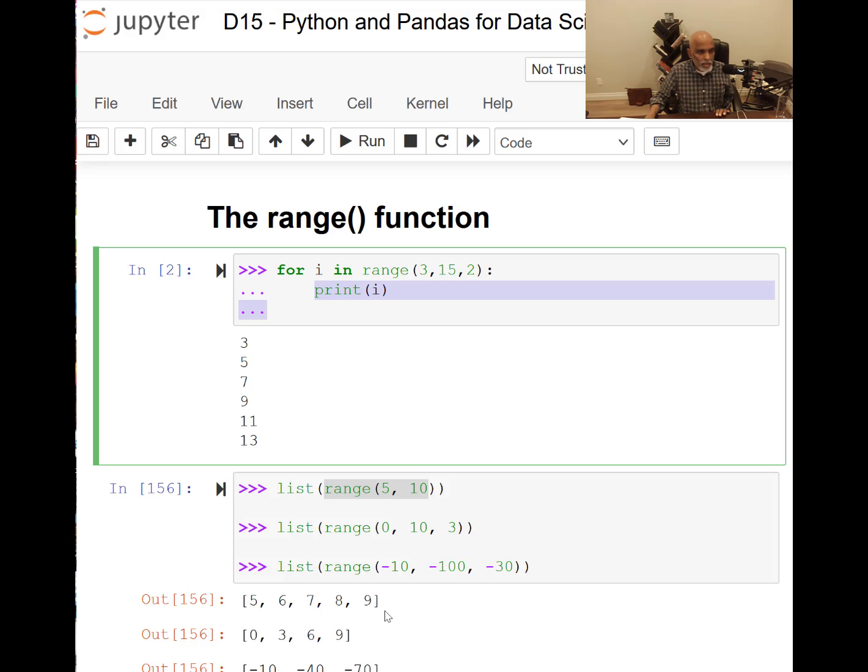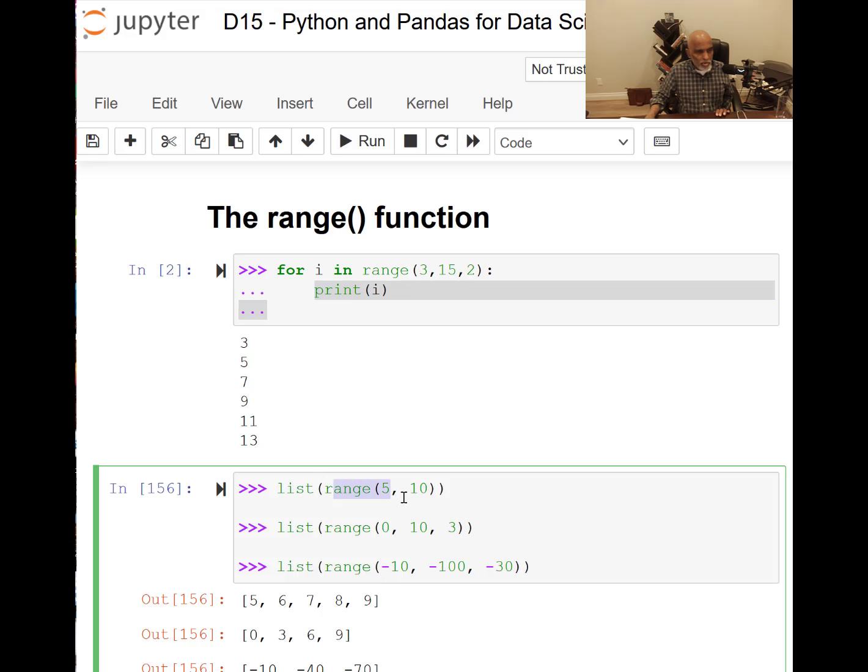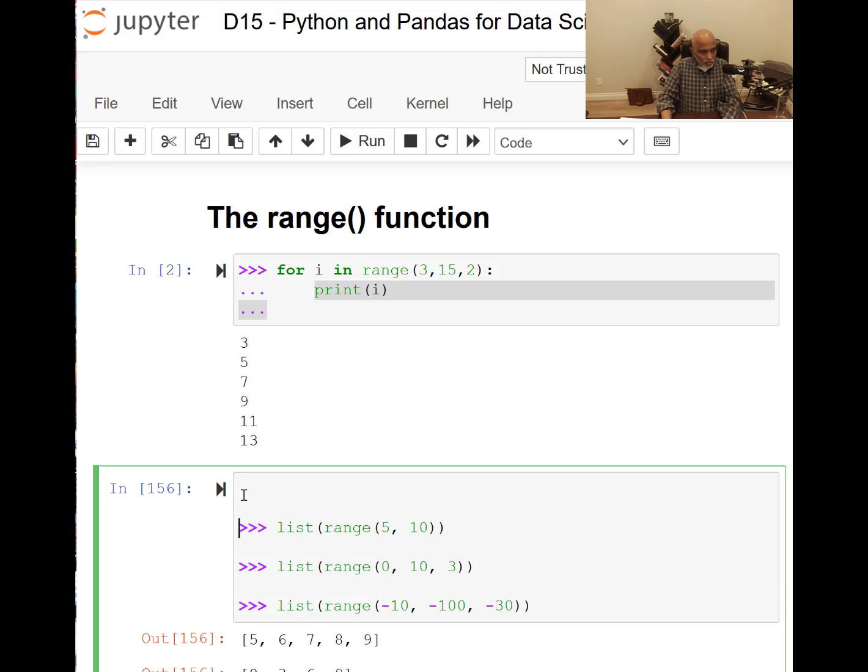the block. If you want to see a little bit more about the range function, I'm creating it as a list. If you do it without list, it will not print; it will just say an object. So we can see that also, for example, range 5 to 10, let's say. It actually creates a problem for the rest of the commands, so let me put it this way. Now you see this one, it simply says range. It doesn't print out. But if you want to print out the outputs of the range function, then you have to make it a list and print it. So that's what is happening here.